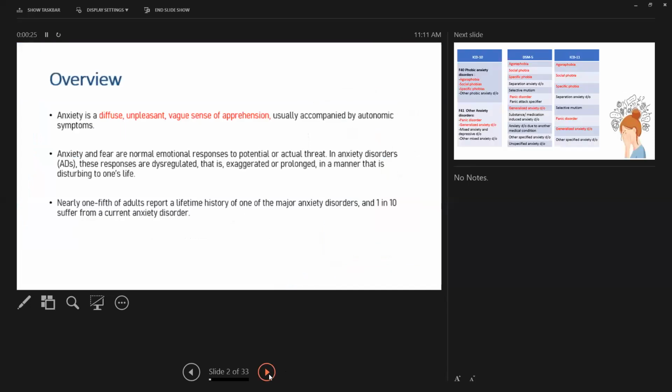So, as we all know, what is anxiety? Anxiety is a diffuse, unpleasant, vague sense of apprehension, usually accompanied by autonomic symptoms.